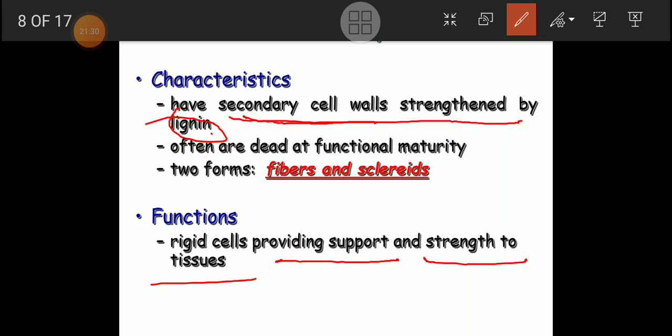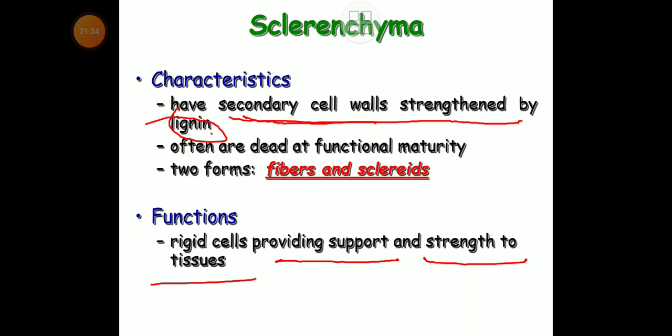Keep in mind, they are flattened at the point of contact. Alive at maturity, with a pliable primary cell wall. In the sense, friends, once again I am going to give you the idea that the most important function performed by the sclerenchyma cell is that it provides strength and support to the tissue.